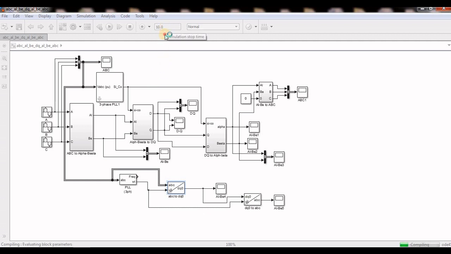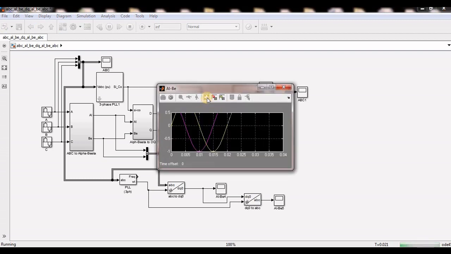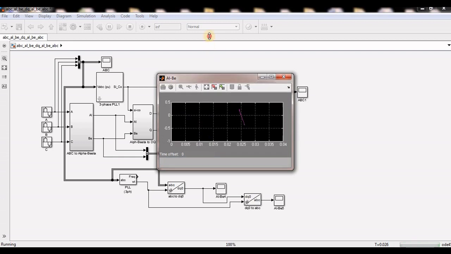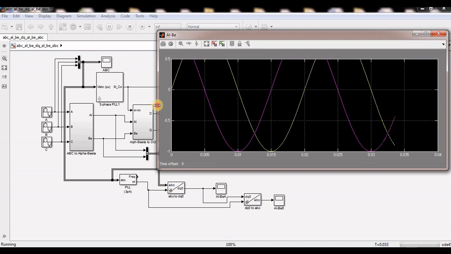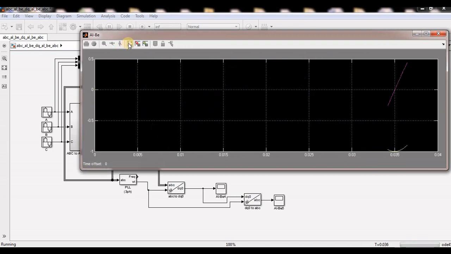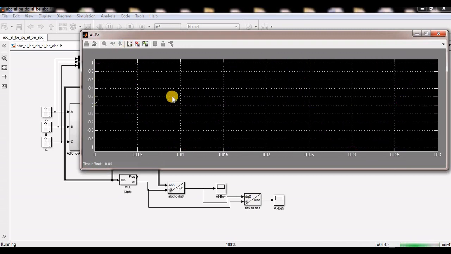For timing, I will keep it infinite here. See, I am making it infinite, so I can run it for infinite time. Now this is ABC to alpha beta, so these two are alpha beta components, and clearly it is showing that these two have phases, maybe a 90 degree phase shift, or maybe sometimes it is simply oscillating, depending on your input. See, these two have a 90 degree phase shift, and these are the two phases.